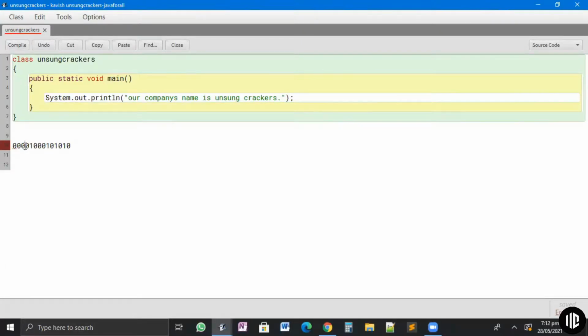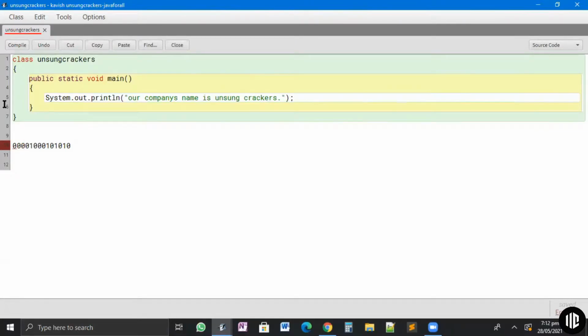It is very difficult for every programmer to know and understand programs written in binary language. Hence, programming languages like Java, C++, Python, C Sharp, C have been created. These are high level languages, as I've said before, and they are very easy to understand for us programmers, but not directly for the computer.